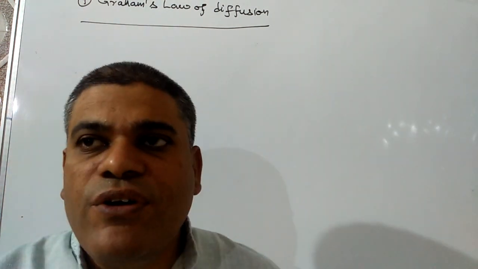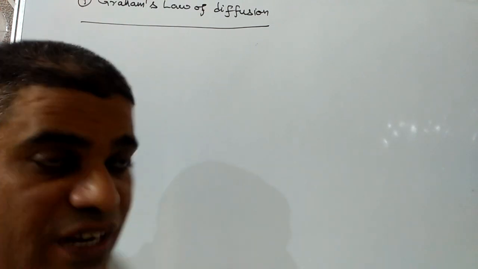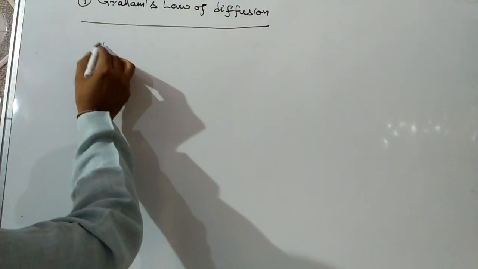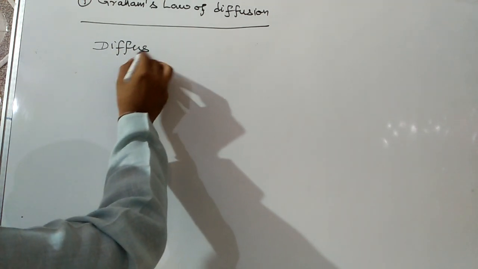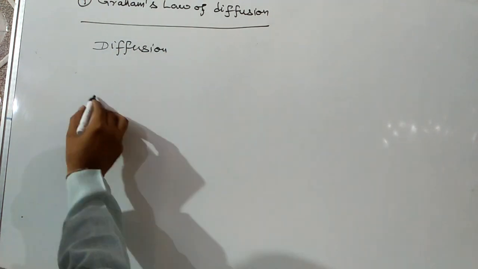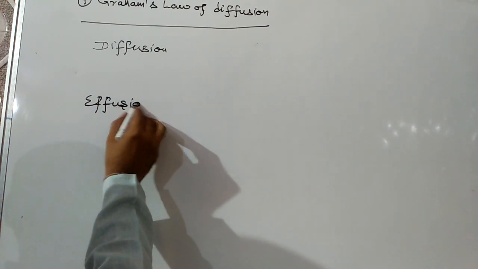Before discussing this law, first of all we have to know what diffusion and effusion are. What is the difference between diffusion and effusion?